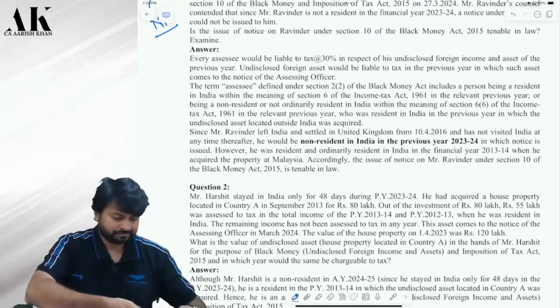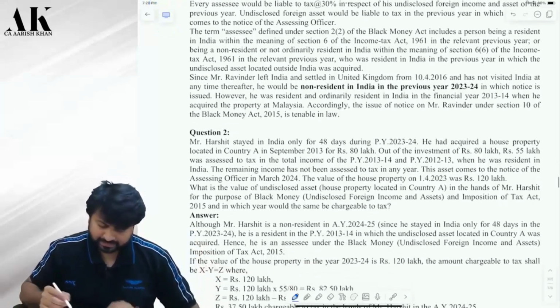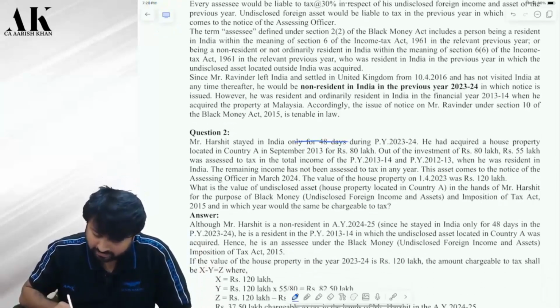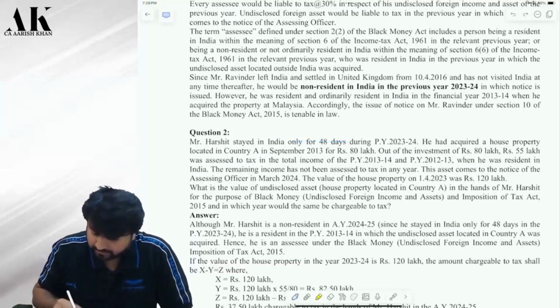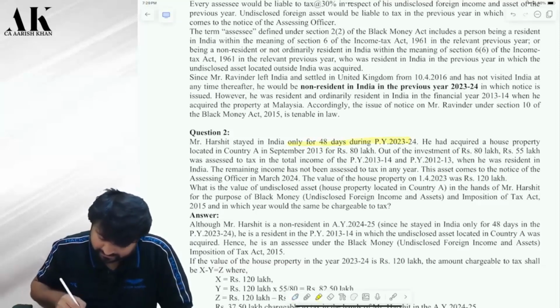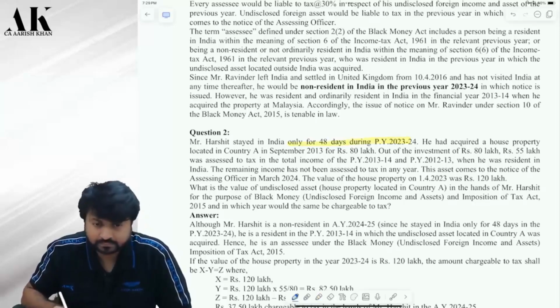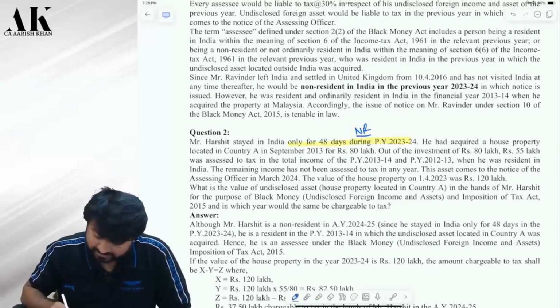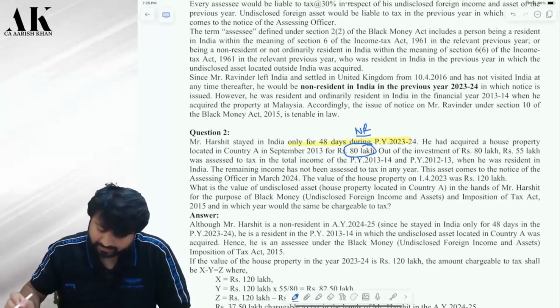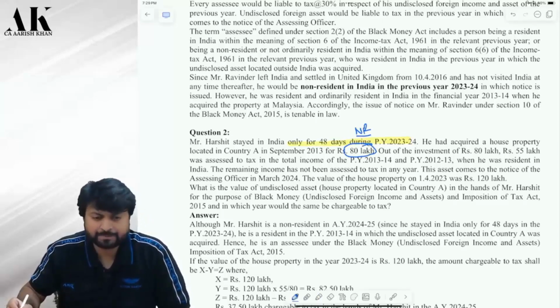Done? Now what is happening in this case? Mr. Harshit stayed in India for only 48 days during 23-24. So in 23-24, what is his residential status? Non-resident, but it doesn't matter. When he purchased a property in country A for 80 lakhs, was he resident in that year?